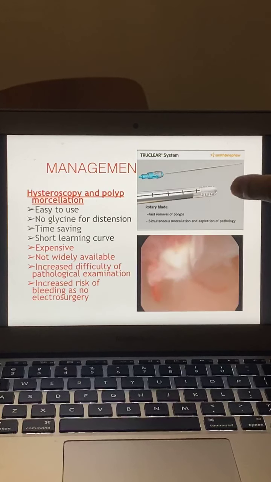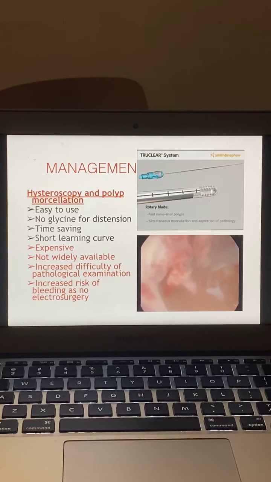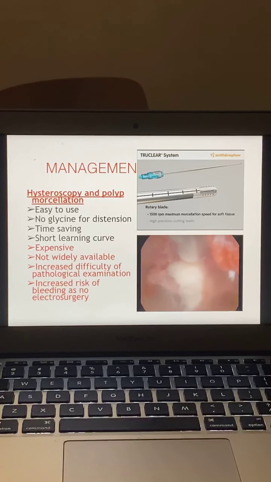You can see the tip is a rotating cutting tip. You just need to put this equipment in front of the polyp and activate the blade, and it will do a mechanical nibbling or cutting of the fibroid, and there is a suction attached to it which will suck out all the pieces of the fibroid.